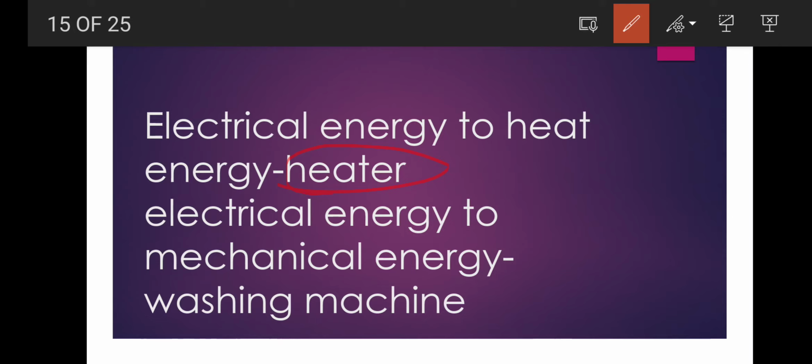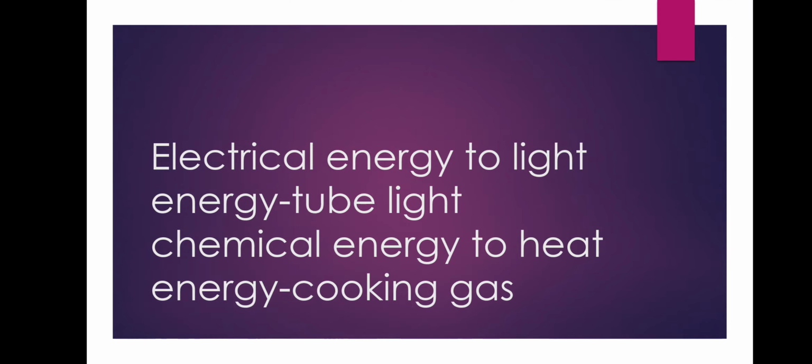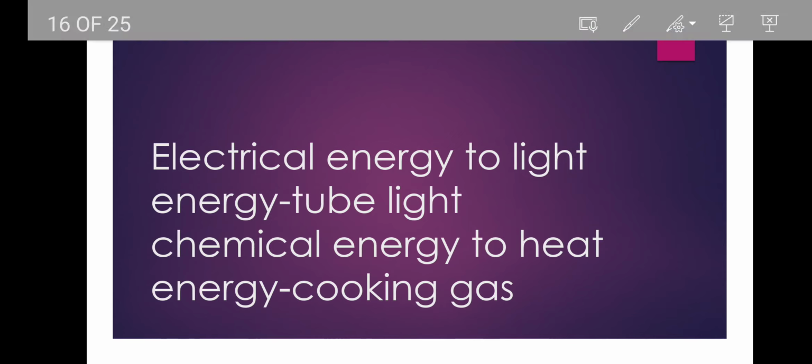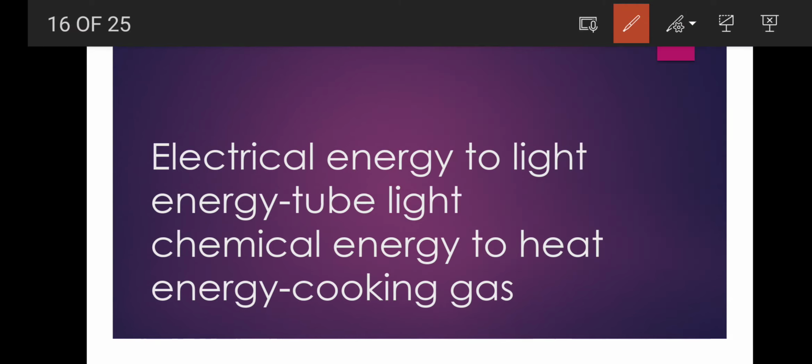Next is electrical energy to mechanical energy. Mechanical energy means what? Doing some work. So the best example is the washing machine. In a washing machine, when we provide the electrical energy, it does mechanical work. Now next is electrical energy to light energy. So the best example is what? Tube light. In a tube light, as we switch on the light, what happens? When the switch is on, the tube light starts giving light. Means electrical energy is converted to what? Light energy.